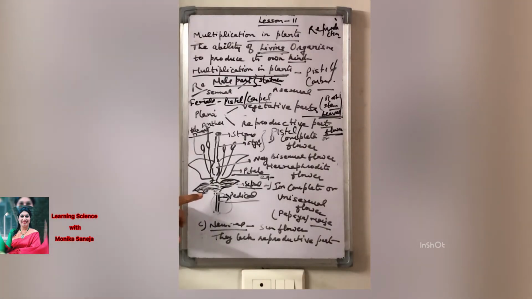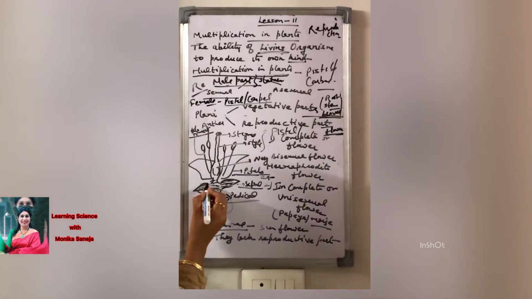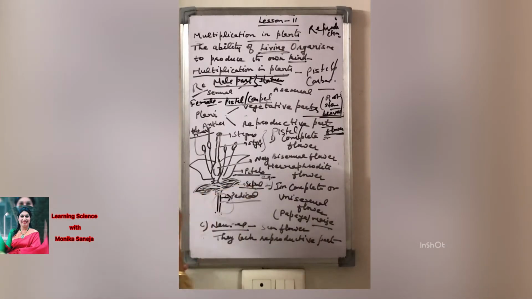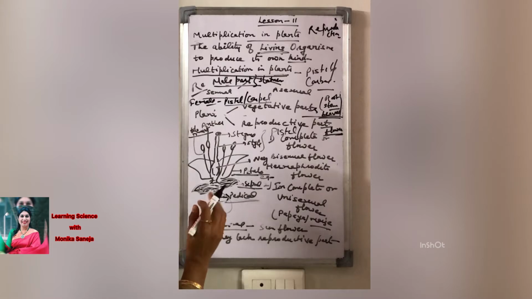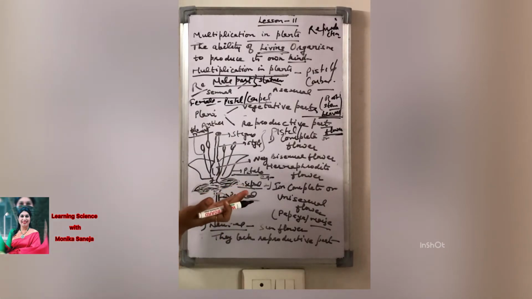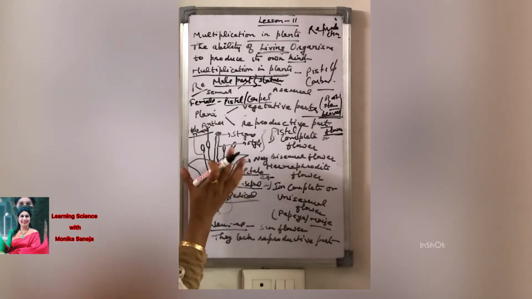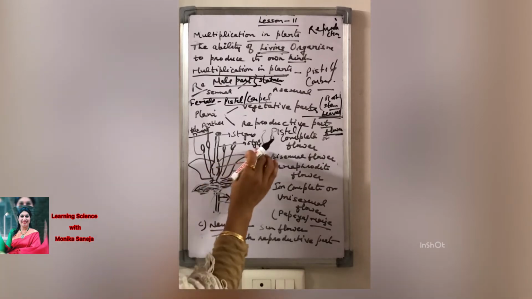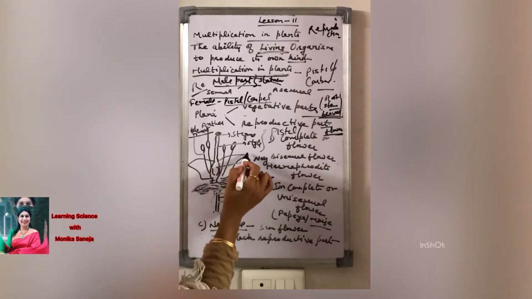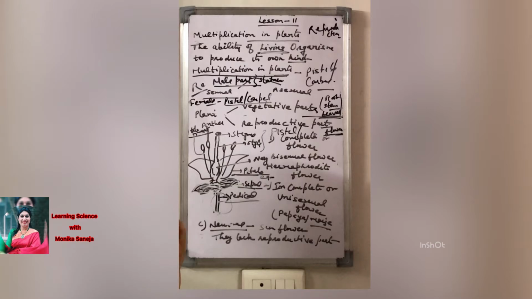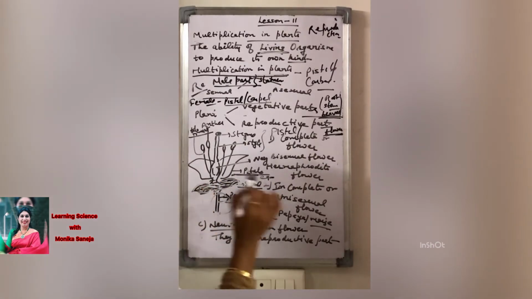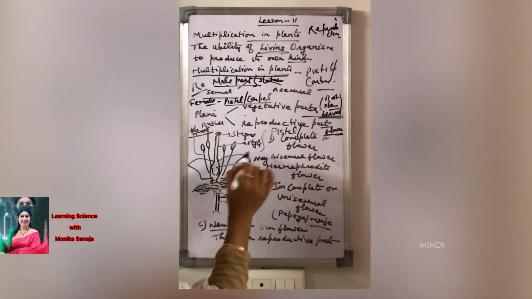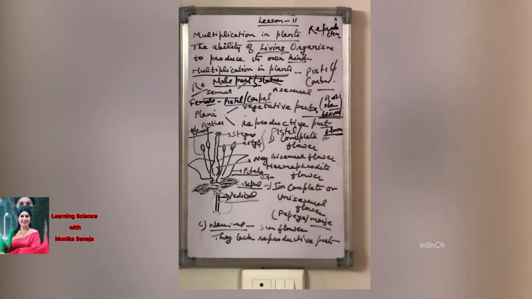Now we come to the sepal. It is green in color. The diagram is also given in your book. It gives the support. It is the base, and it helps in giving support when the bud develops into the flower. Petal. What are the petals? Petals are the beautiful part of a flower. These petals are colorful, having a particular smell, fragrance, and they attract insects for pollination.